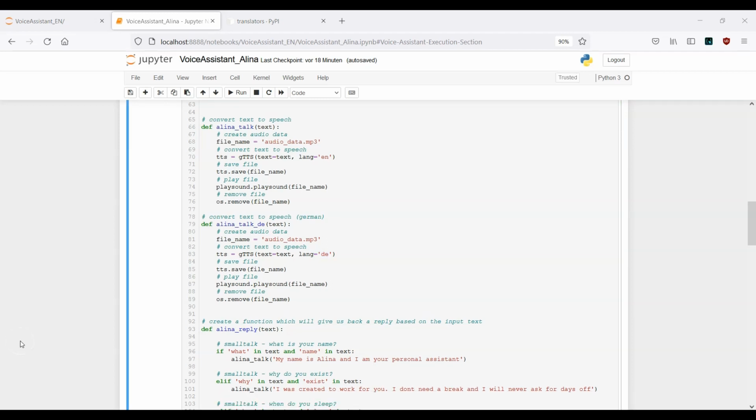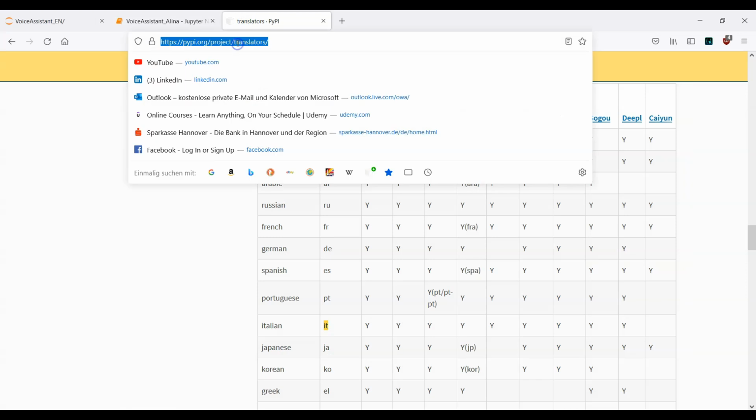Hi everybody, and welcome to part number 7 of the voice assistant tutorial. Now it's time to make use of the Chuck Norris API, and the idea of this section is to get random jokes which are related to Chuck Norris. That means we need to find a Chuck Norris API. So let's make life simple.